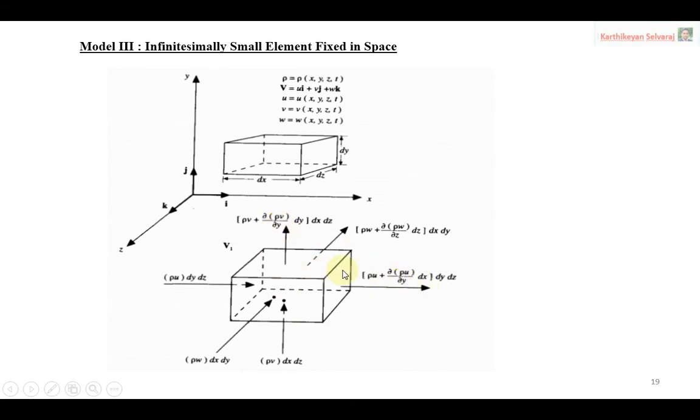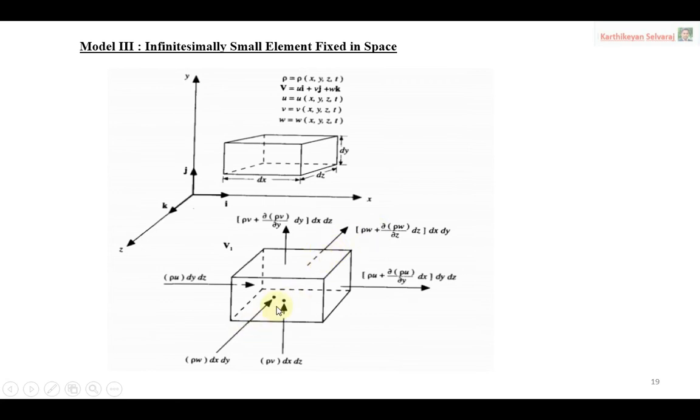Here dou by dou y, then automatically the changes for the particular parameter, then the total outflow of mass flow from the top surface will be represented by rho v plus dou rho v by dou y into dy, then area dx dz. The same way for front and back. So front and back represent the z direction. So inflow and outflow: inflow will be the front side, outflow will be the back side.